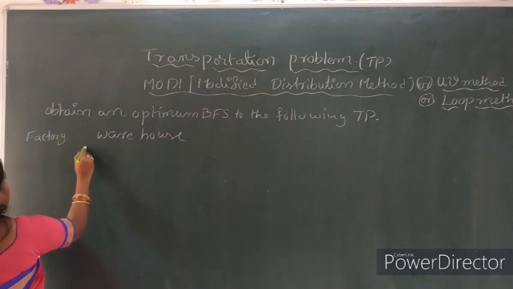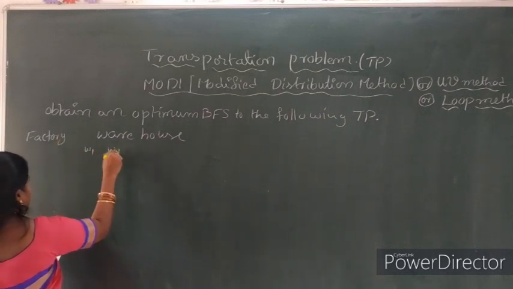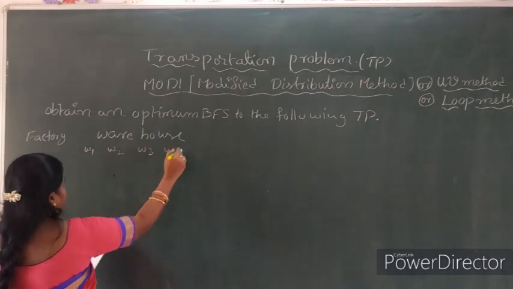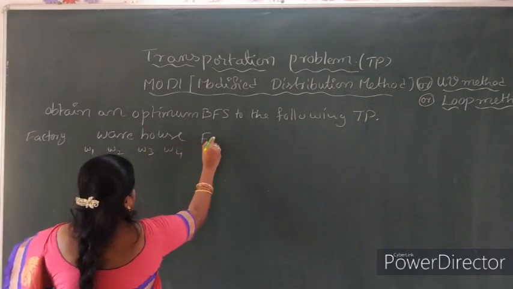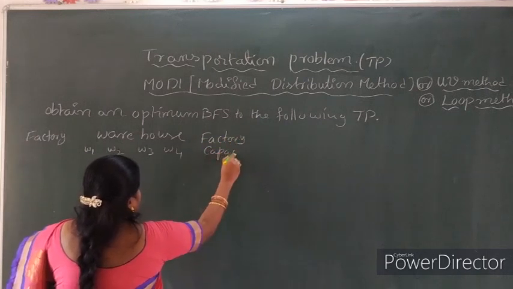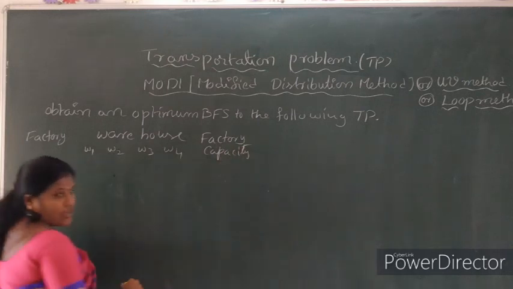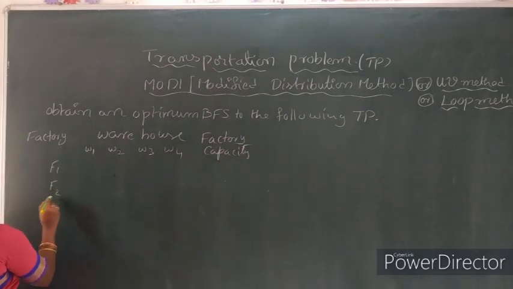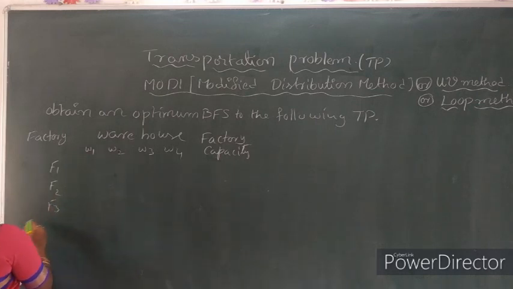So here warehouses W1, W2, W3, W4. Factory capacity, so here F1, F2, F3. So warehouse requirement.